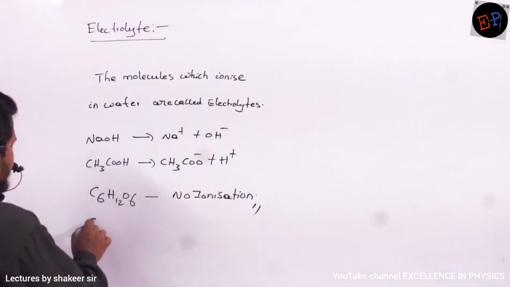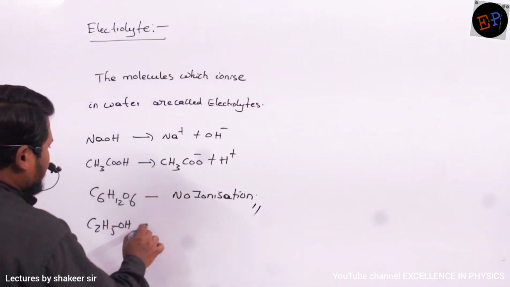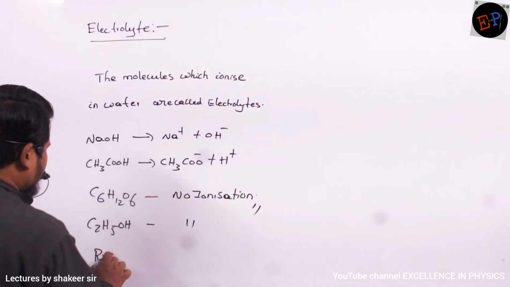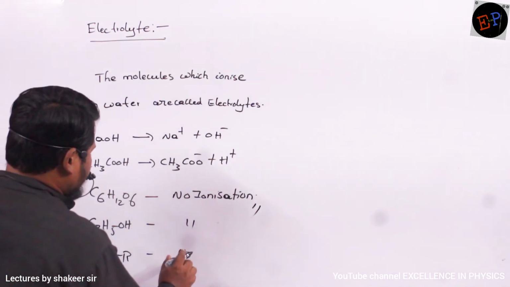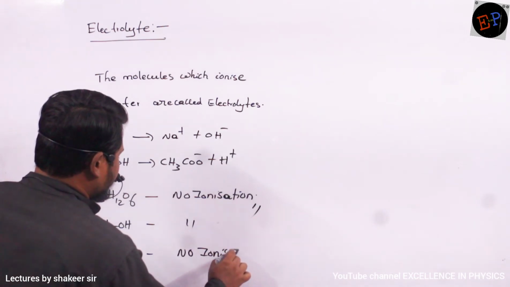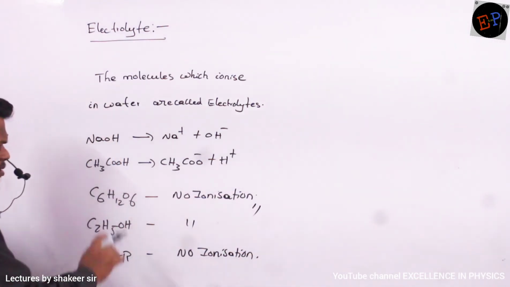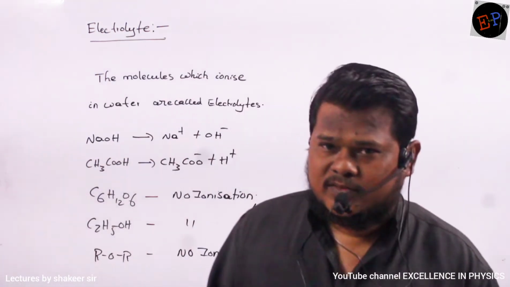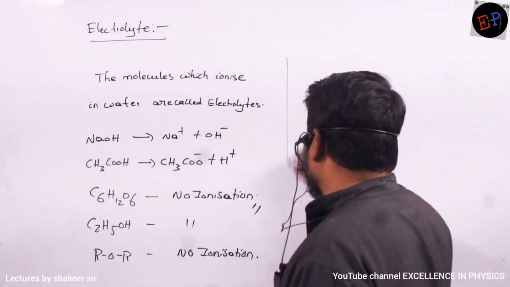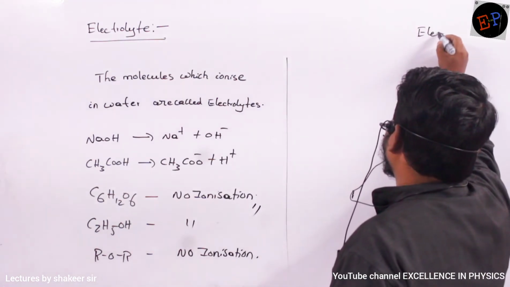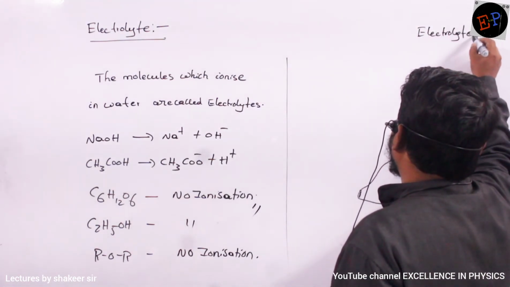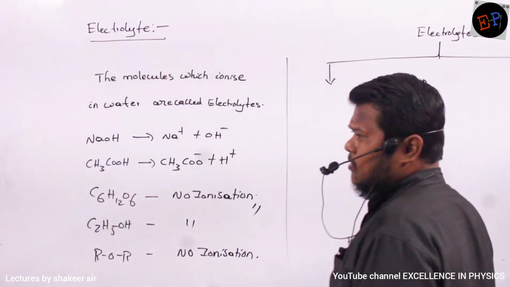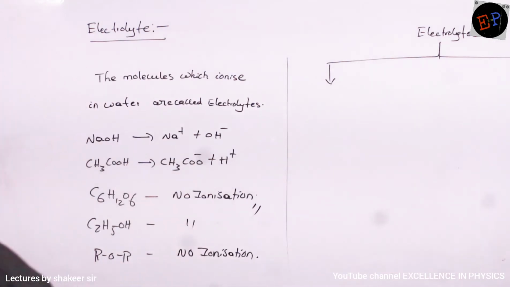Clear? So C2H5OH, alcohol, this also doesn't ionize. Are you able to understand? Similarly, ROR, ether also doesn't ionize. So these are not called electrolytes. Only those which give ions in water are called electrolytes. And when you study the types of electrolytes, you can divide them into two types. So first one you can call strong electrolytes.